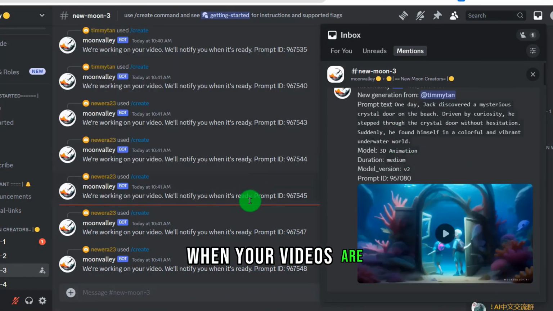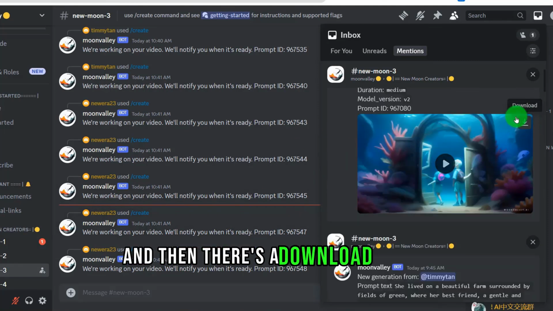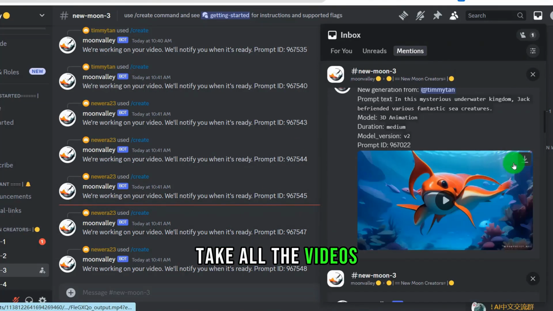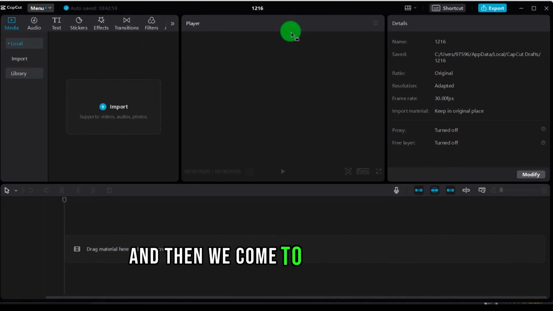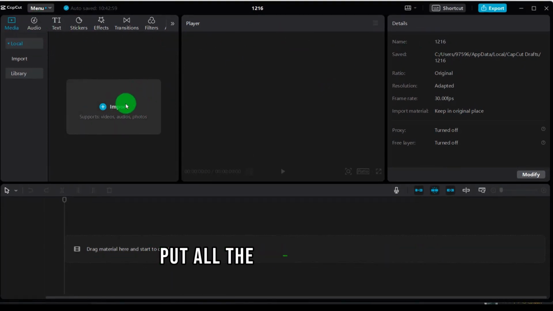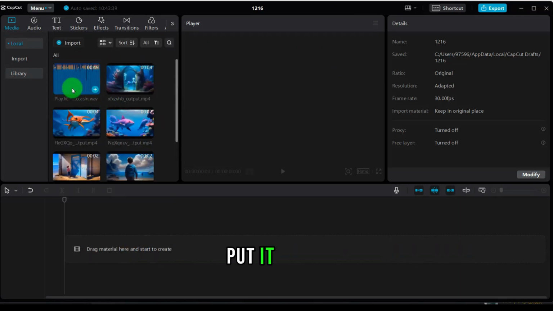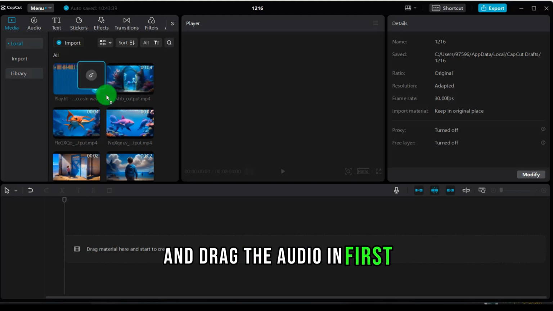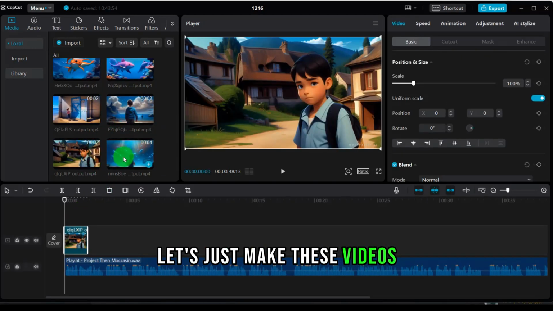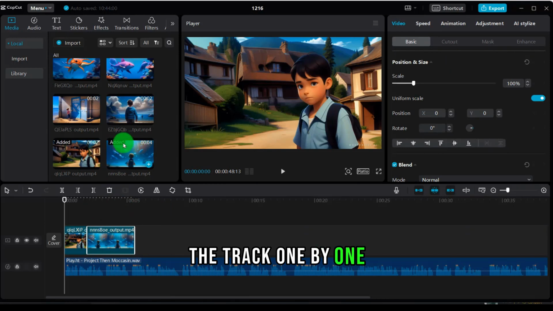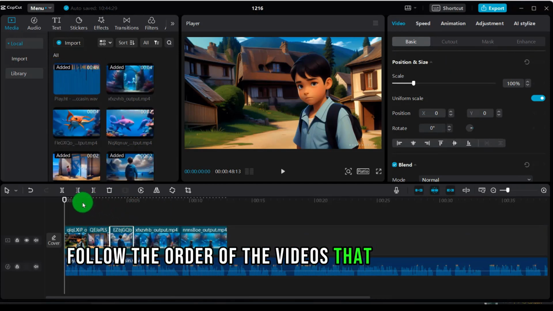When your videos are all generated, and then there's a download button. Take all the videos, download it all, and then we come to the final step with a piece of software called CapCut. Put all the videos together, which is to take these videos that I just made. Put it all in and drag the audio in first. Let's just make these videos. Drag it onto the track one by one. Follow the order of the videos that we just made.